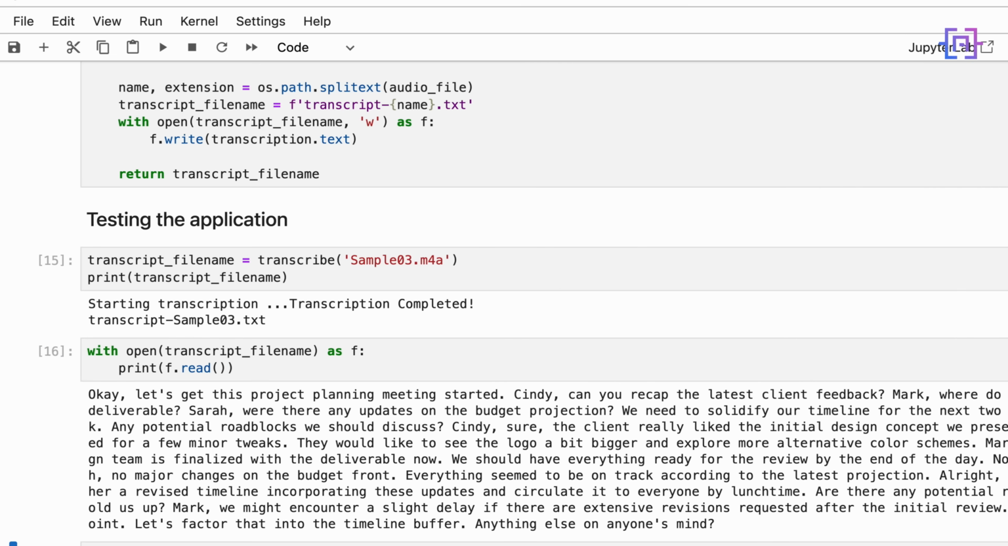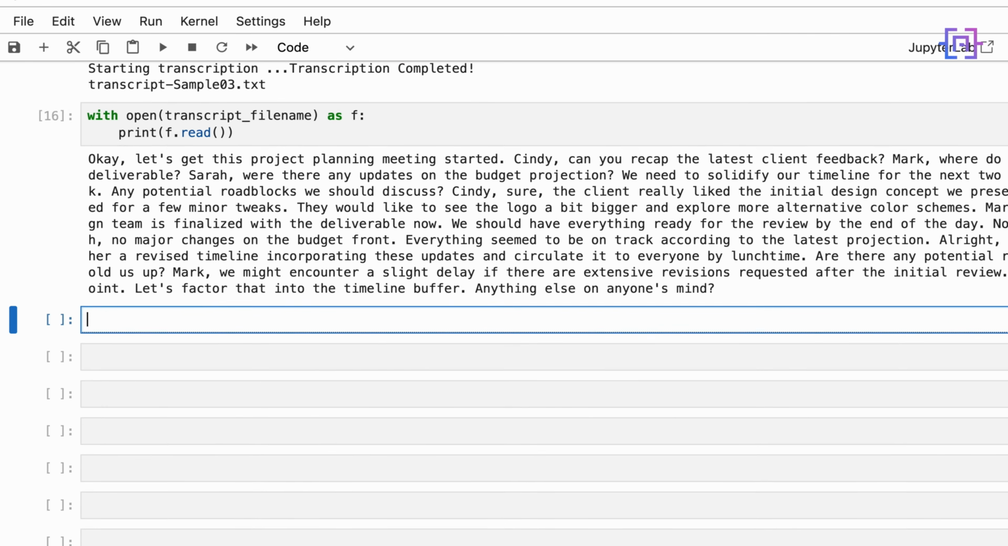And this is the transcription of the audio file. And this is how you can convert your audio file to text. Now let's try the translation.